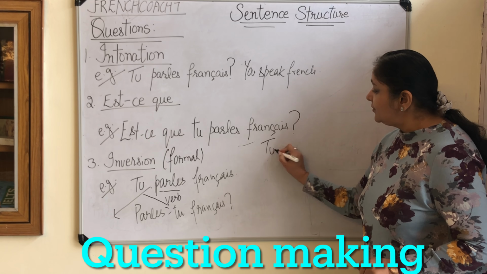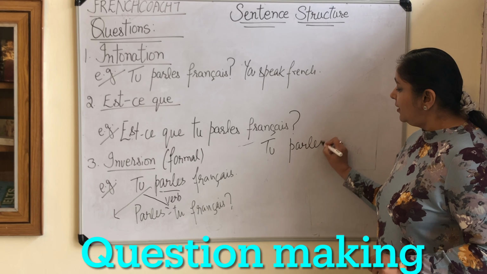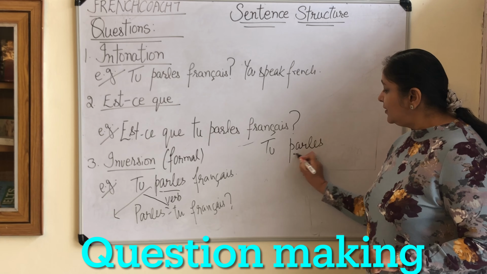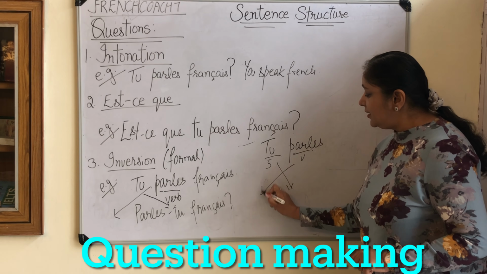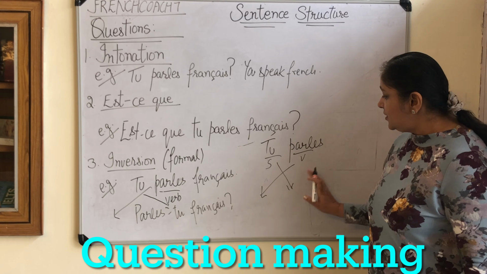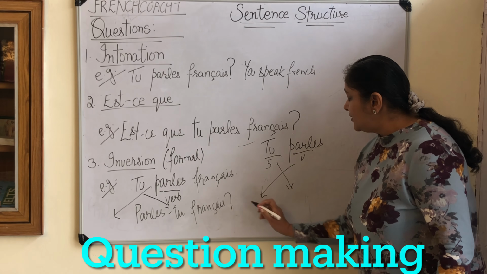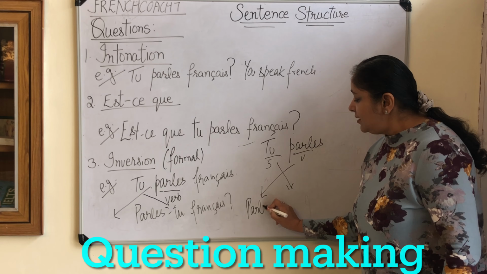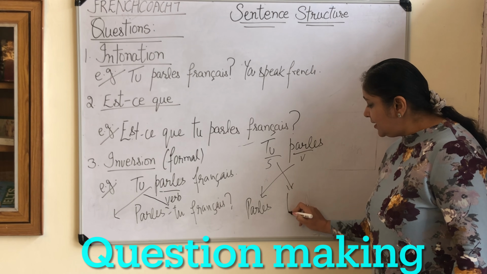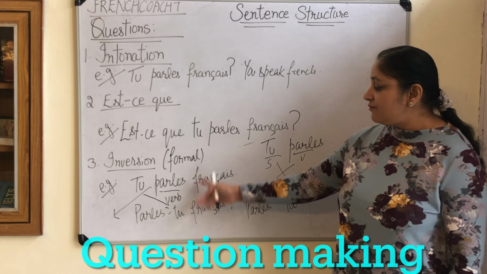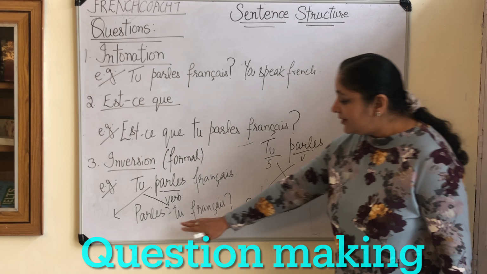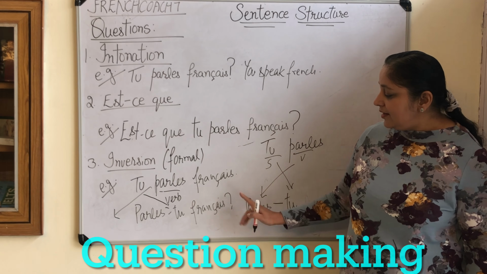The sentence was like this, tu parles. What we have done is, this is the verb, this is the subject. We have inverted it. This is inversion. We have written the verb at the first place, parles, then the subject at second place and joined with the help of a hyphen. So this is a very formal way of asking a question, and in the end we have added a question mark. Don't forget to put a question mark at the end of the sentence.